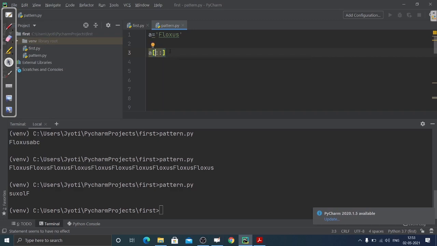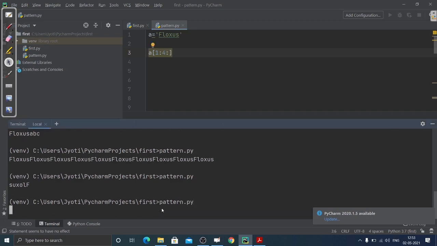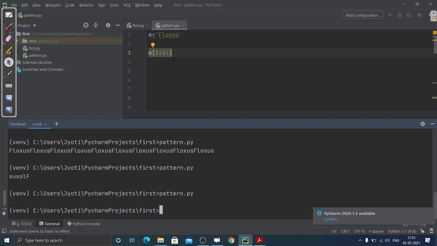Suppose I write 1 and then 4. Sorry, I have not written the print function, so I need to write print here.